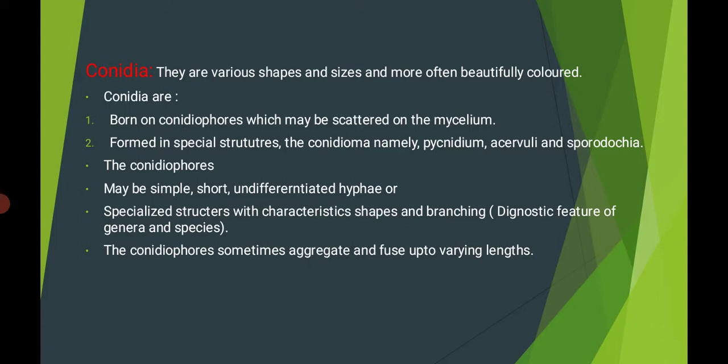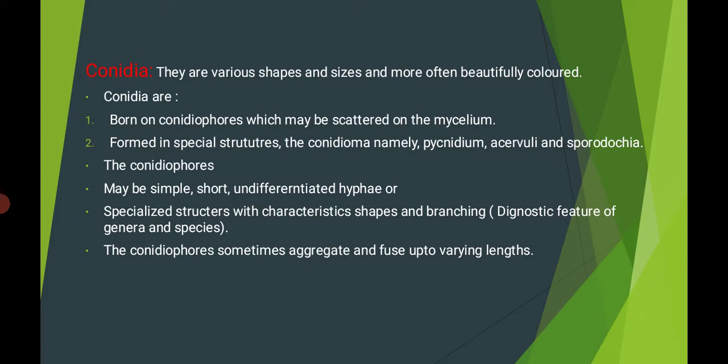Where are conidia born? Born on conidiospores, which may be scattered on the mycelium. Mycelium, which is the branch of hyphae, forms in special structures, the conidioma, namely pycnidium, acervuli and sporodokia. These are the three types of conidioma: pycnidium, acervuli and sporodokia. We will see their pictures in the next slide.